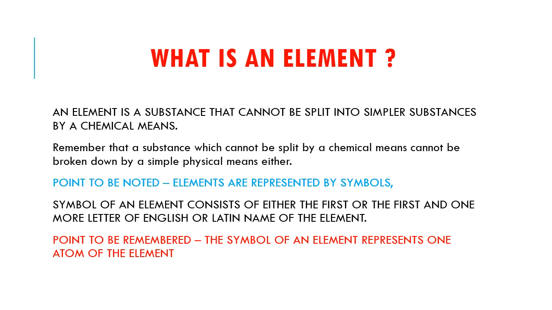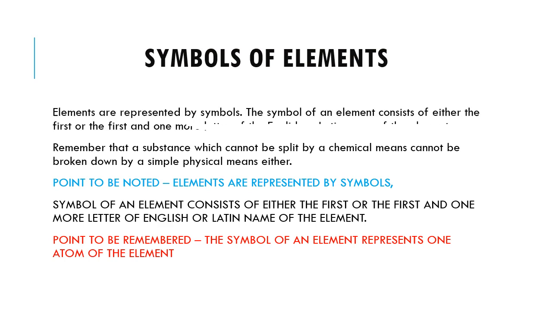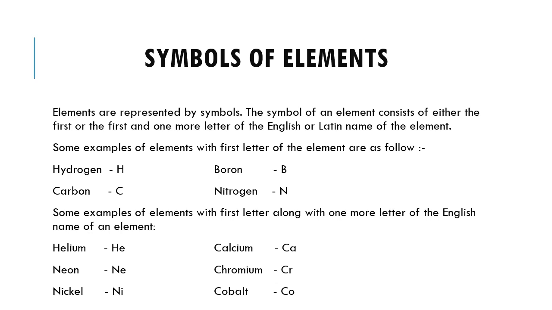For example, as you know from class 6, the symbol of the element hydrogen is H. So when you write capital H, you are representing only one atom of the element hydrogen. Let us take the symbols of certain elements and how they are represented.